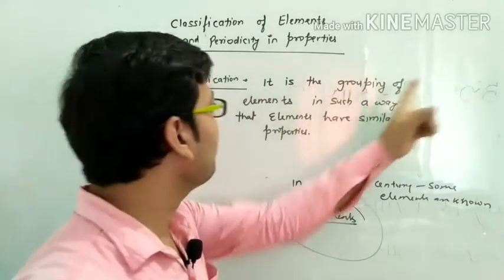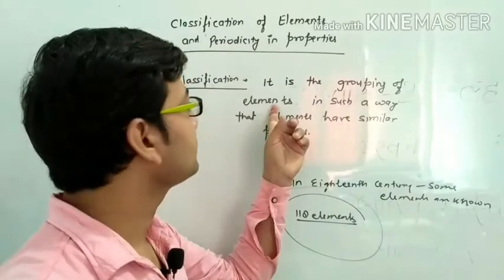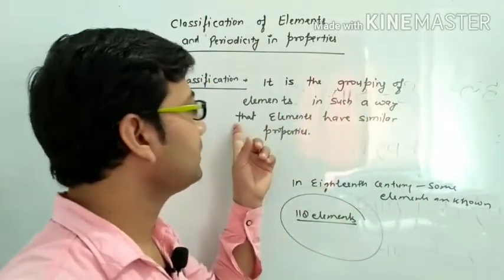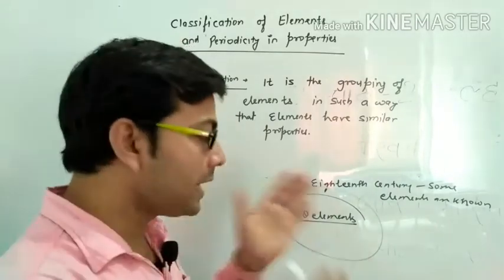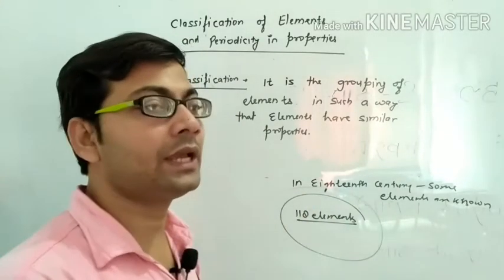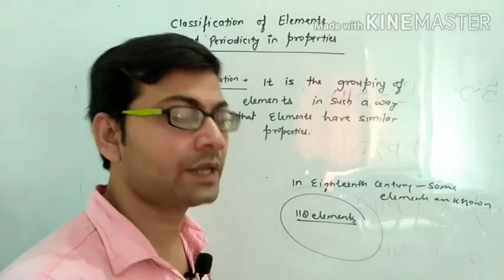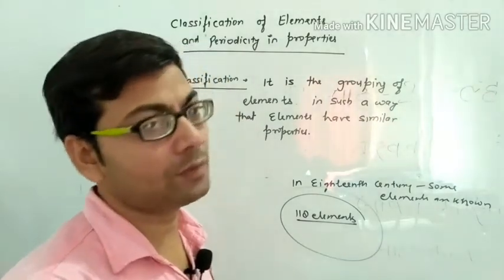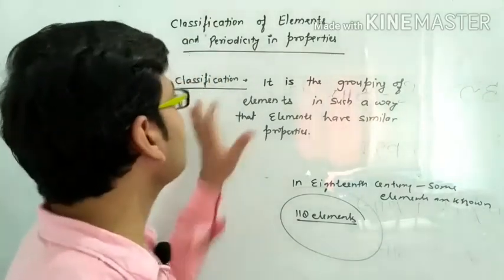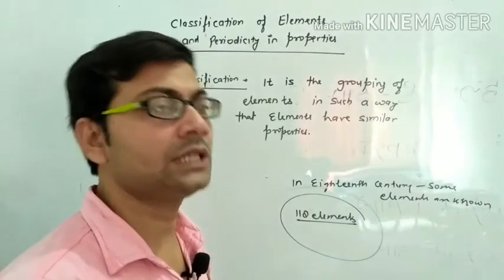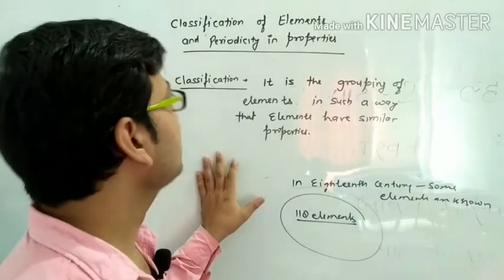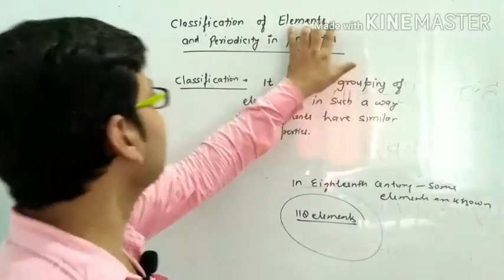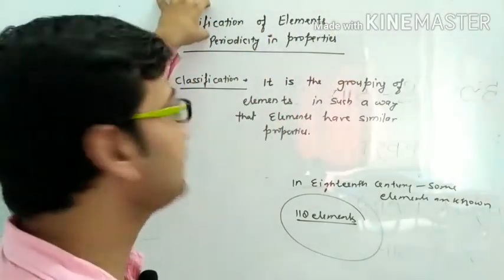It is the grouping of elements in such a way that elements have similar properties. Means we will group elements, we will put in a group those elements whose properties are the same. So that is called classification. So this is the elements concept. This is the classification concept.